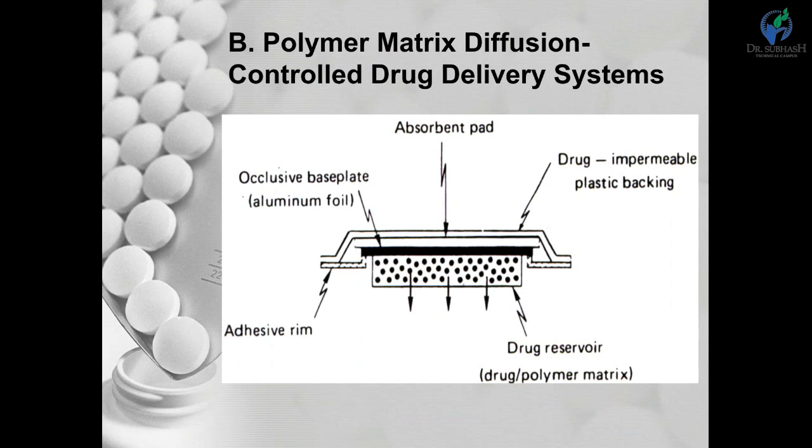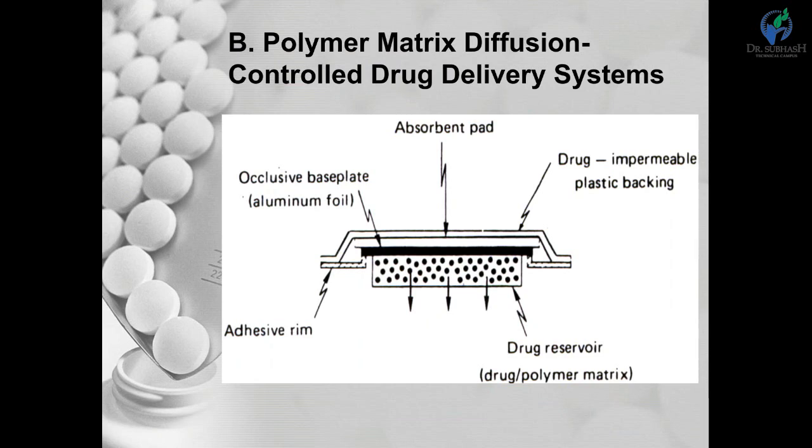The drug dispersion in the polymer matrix is accomplished either by blending a therapeutic dose of drug with highly viscous polymers, followed by cross linking of the polymer chains, or by mixing drug solid with a rubbery polymer at elevated temperatures.